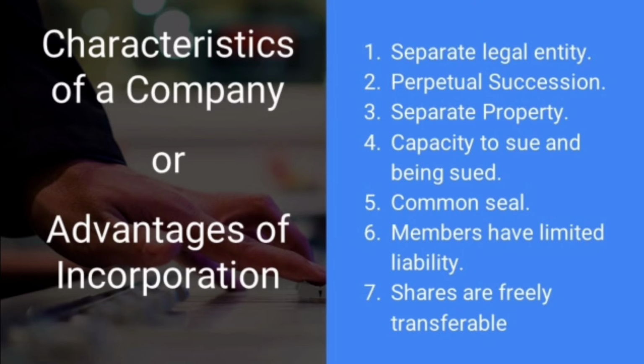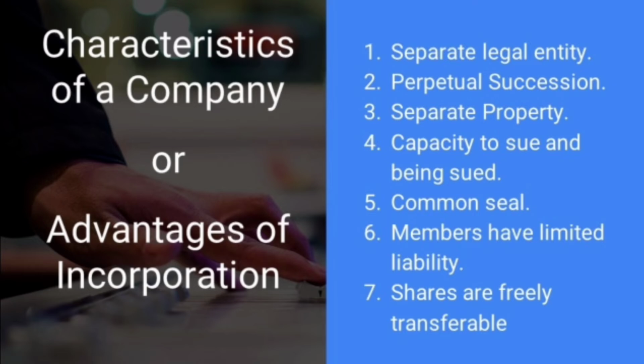Let us go into the third characteristic. It is known as separate property. So we know that company is a legal person in the eyes of the law. Now, legal person means it can hold property in its own name. All the property in the name of the company is its separate property, which is controlled, managed, and disposed of by the company in its own name. It implies what?